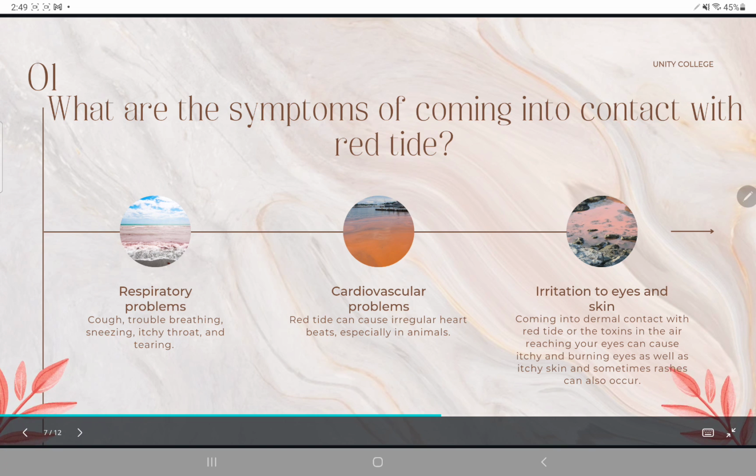What are the symptoms of coming into contact with red tide? Respiratory problems for humans. Cough, trouble breathing, sneezing, itchy throat, and tearing can all occur due to brevetoxin inhalation. Cardiovascular problems. Red tide can cause irregular heartbeats, especially in animals, and irritation to eyes and skin. Coming into dermal contact with red tide or the toxins in the air reaching your eyes can cause itchy and burning eyes as well as itchy skin, and sometimes rashes can also occur.